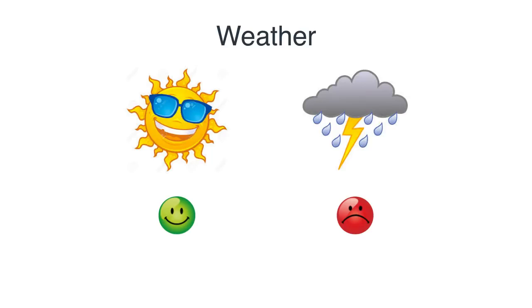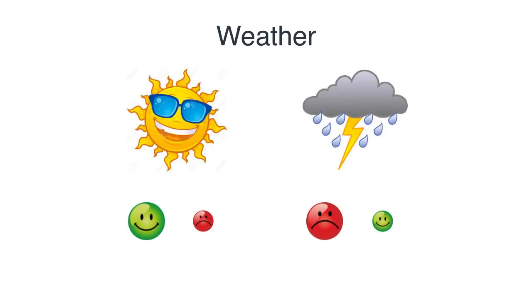So far so good. Let's make the problem a little more complicated. Let's say that Bob is mostly happy when the weather is sunny, but there are some exceptions, and Bob is mostly grumpy when the weather is rainy, but there are also some exceptions due to other circumstances. So let's say that we've calculated some probabilities, and we have concluded that when it's sunny, then Bob is happy with a probability of 80%, so 0.8. And when it's sunny, then Bob is grumpy with a probability of 20%, so 0.2.